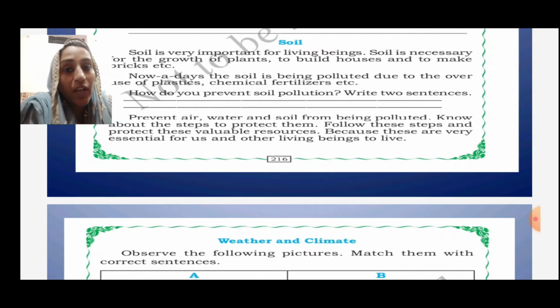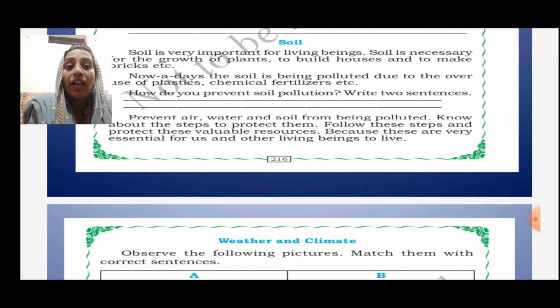Write 2 sentences. One, you will say that is avoid use of plastics. Okay, this is one of the prevention, and avoid use of chemicals, this is another. So prevent air, water and soil from being polluted. Know about the steps to protect them, follow these steps and protect these valuable resources, because these are very essential for us and other living beings in our life.